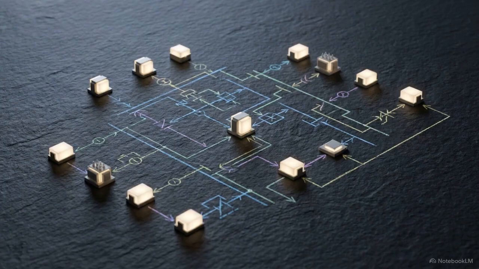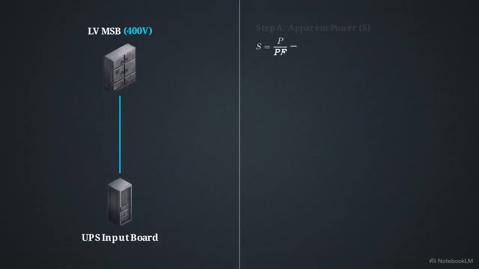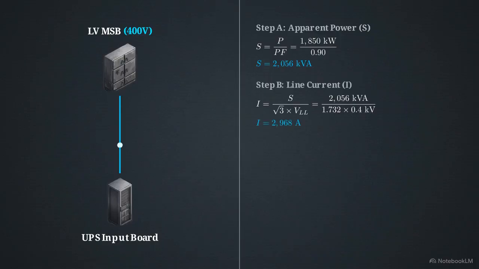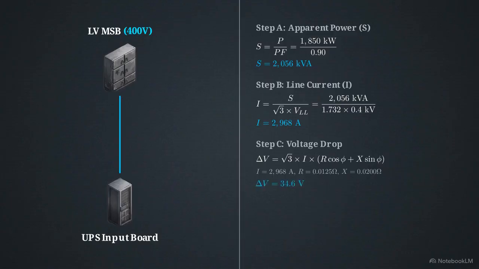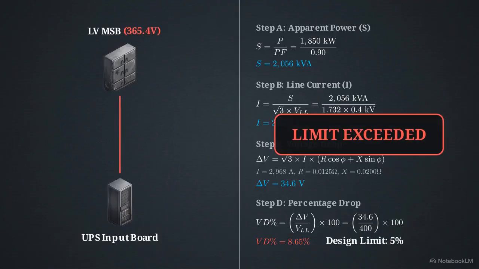Load flow analysis serves as the mandatory first step. It verifies the steady-state capacity and thermal loading of the equipment under standard conditions. This split screen illustrates how we determine apparent power, measured in kilovolt amperes, and track voltage drop across the system's cables. Cable resistance and reactance cause the 400-volt source to degrade. If the calculation yields an 8.65% drop, the feeder fails design criteria.